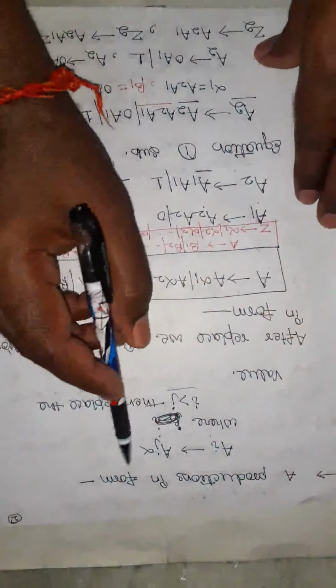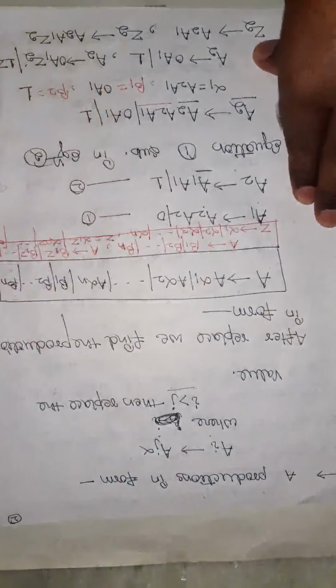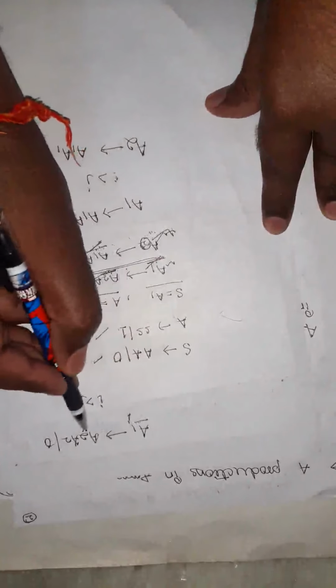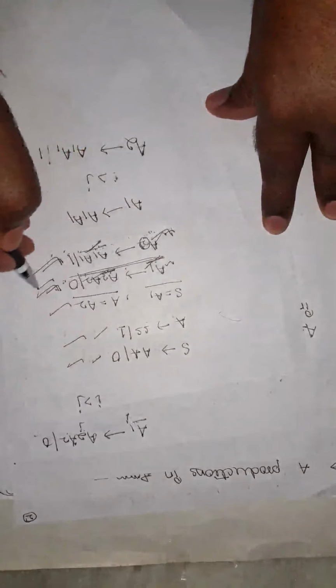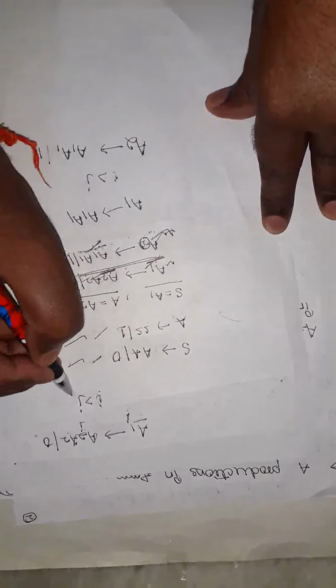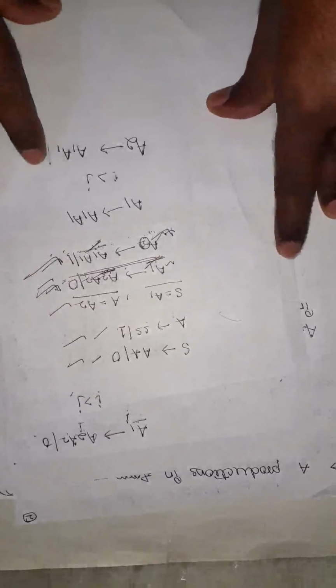Here the production is in the form Ai derives Aj alpha, productions like this. Suppose A1 derives A2A2 or 0, like this, here i and j. If i is greater than j, which production is substituted by the other production?